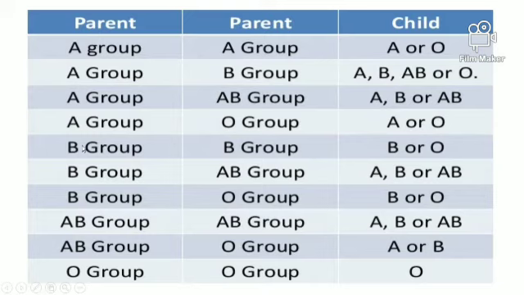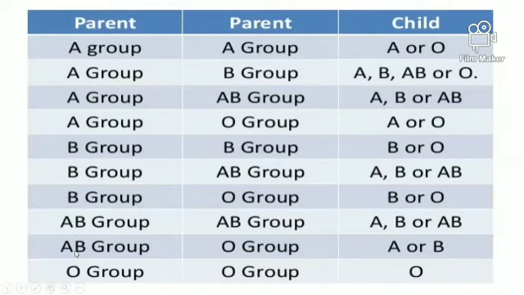Then if the father is again B blood group and the mother is B, then we have the child with the B blood group or the O blood group. If the father is B blood group and the mother is AB blood group, then there may be 4 different possibilities: A blood group, B blood group, or even the AB blood group. If the father is B and the mother is O blood group, then the child is B or O. If the mother is AB blood group and the father is also AB blood group, then the possibilities are A blood group, B blood group or the AB blood group.